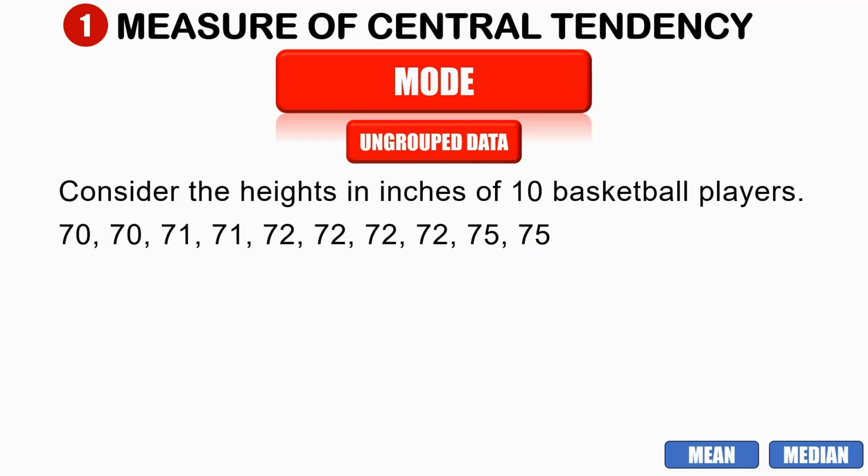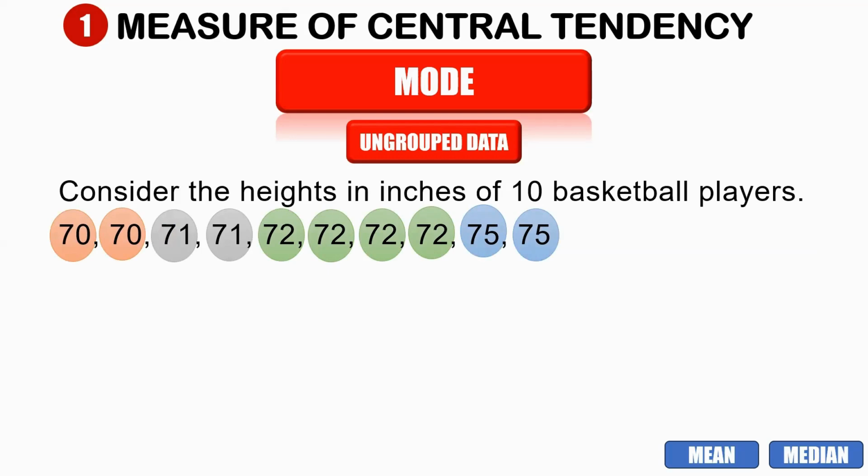So here right now, let us find the mode. We have 70, we have two values for 71, and we have four values for 72, and we have two values for 75. By this given data set, which value has the greatest frequency?